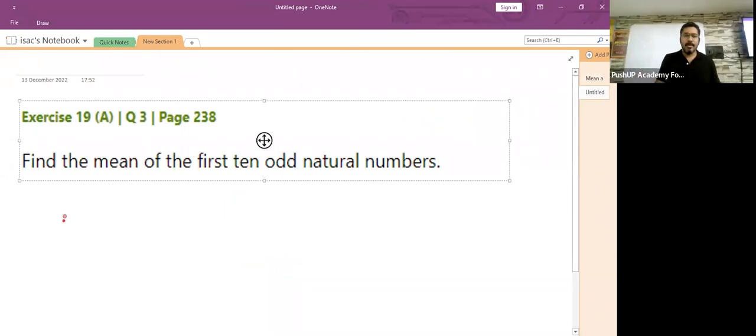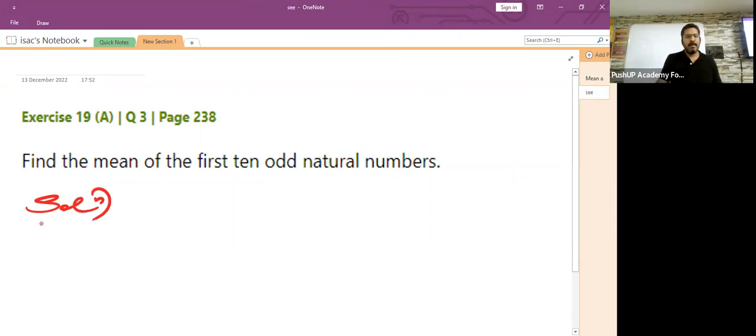Find the mean of the first 10 odd natural numbers. Children, before you start finding the average or mean, write down or enlist the first 10 odd natural numbers so that it becomes very easy for you to find the average of those first 10 odd natural numbers.